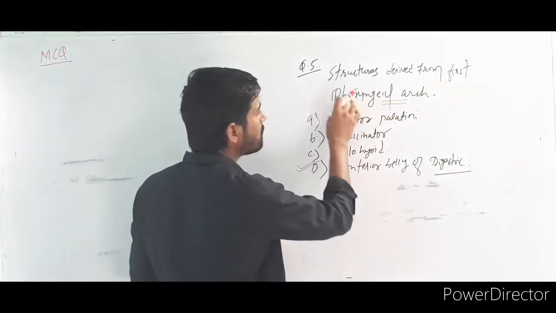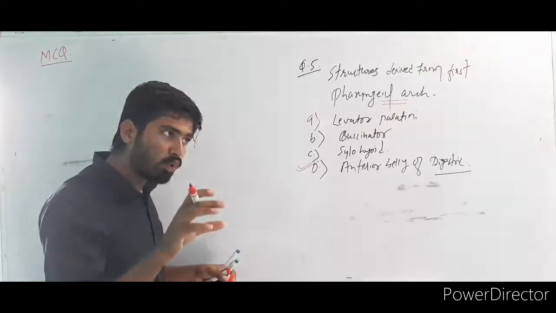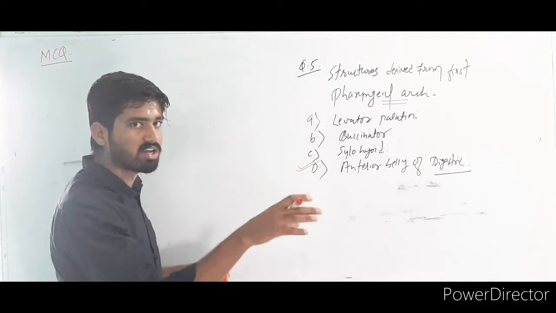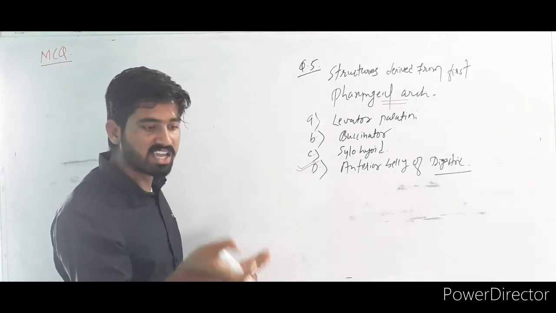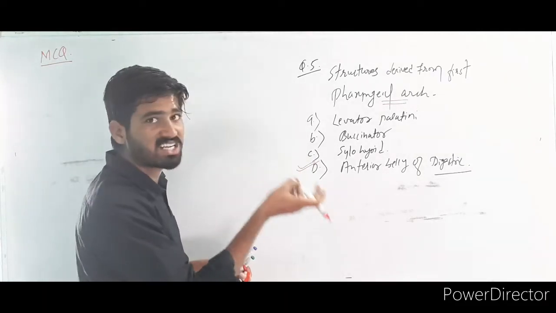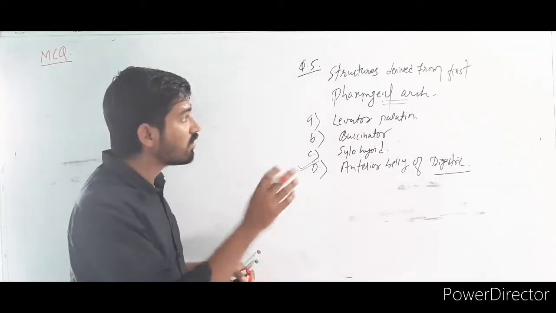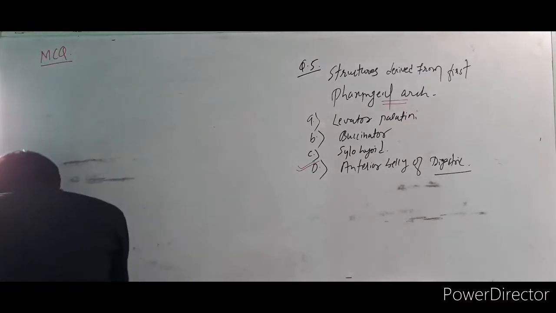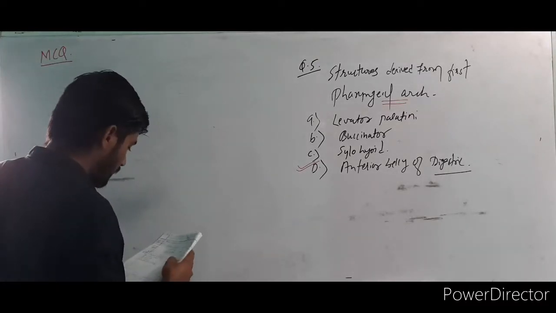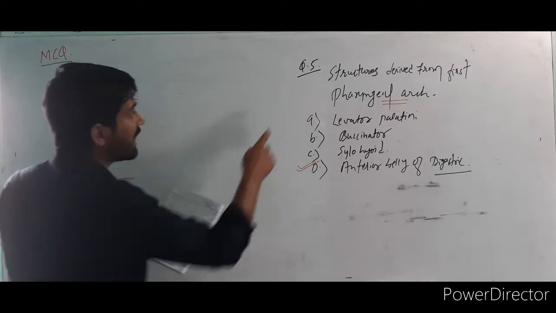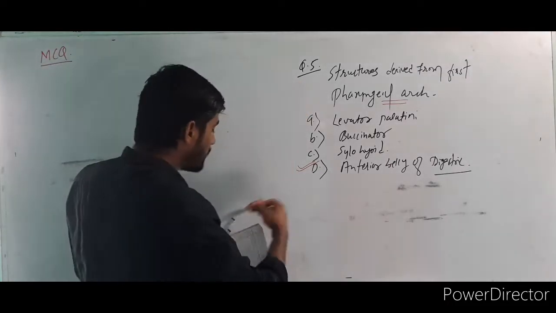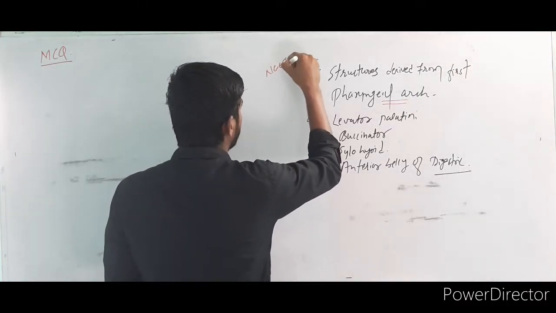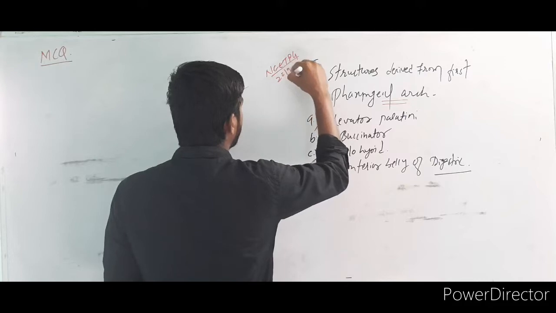Why am I mentioning this question here? Because I want to tell you one thing: how to remember all the pharyngeal arches. The structures arising from the muscles, nerves, artery, and bones from the second arch, third arch, fourth arch, first arch, I will explain later. I will explain it, and after that you will never forget. This is a NEET PG 2019 question.